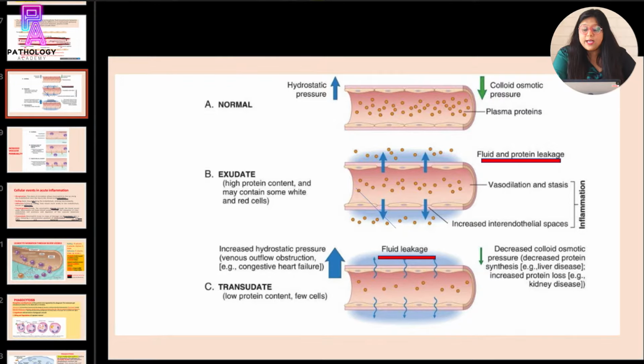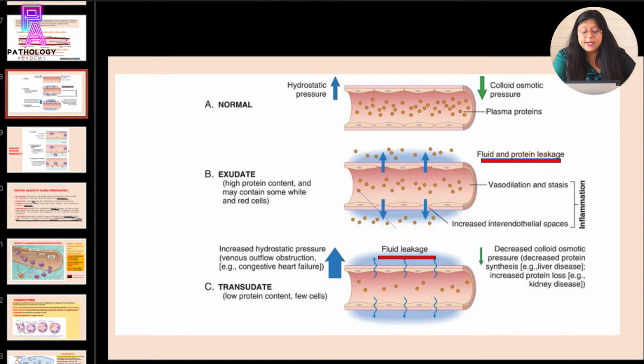Actually, there is vasodilation and stasis, which leads to increased space between the endothelial cells and it causes fluid and protein leakage. So, in exudate, there will be both fluid and protein leakage because of increased interendothelial spaces leading to exudation of the fluid and protein. In transudate, what is the underlying pathology in transudate?